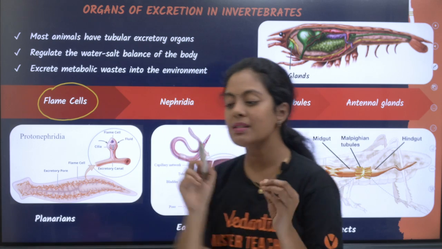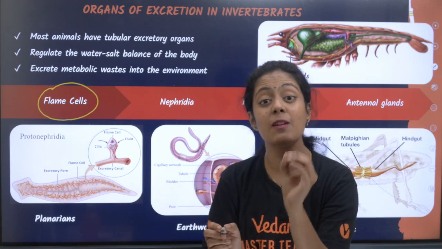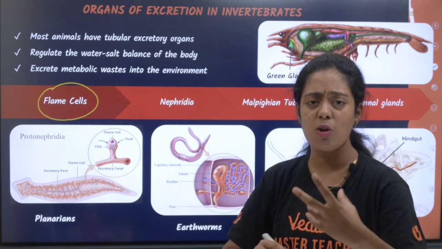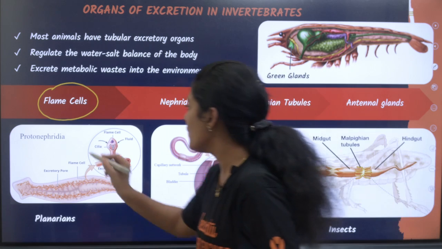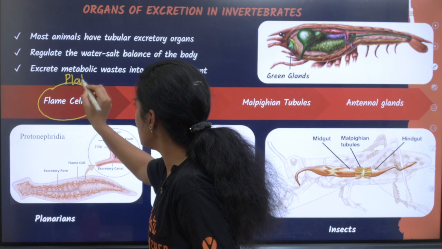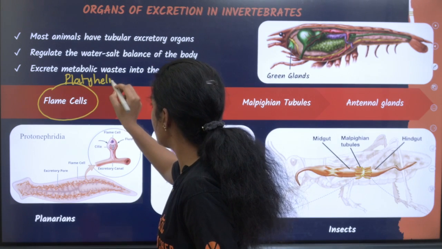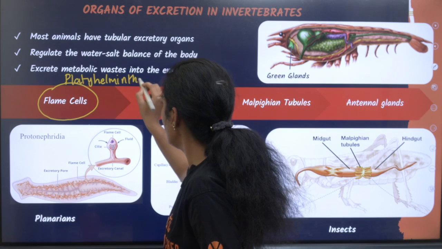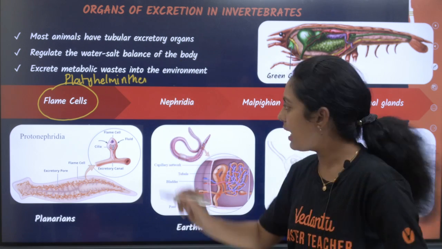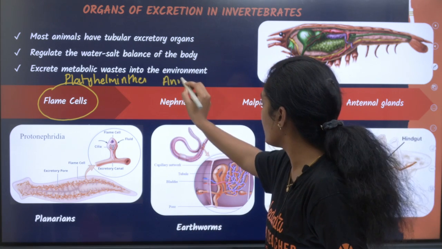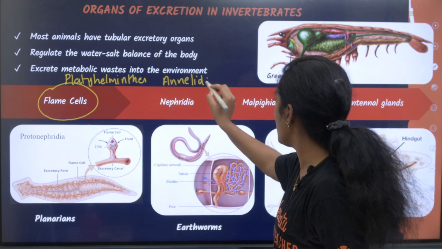Okay, so where are flame cells found? It is seen in platyhelminthes. You all know, animal kingdom, right? So where do we see it? We see it in platyhelminthes. Okay, so where do we see nephridia? We see it in annelida, right? It is seen in annelida.